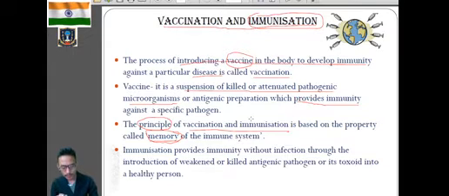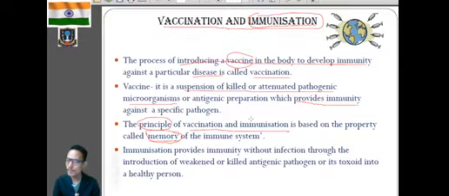Now again, if Mr. T is infected by the same polio pathogen, then the B lymphocytes and T lymphocytes of Mr. T's body will recognize the pathogen entering the body for the second time, and will rapidly lead to the formation of B lymphocytes, T lymphocytes, and antibody.